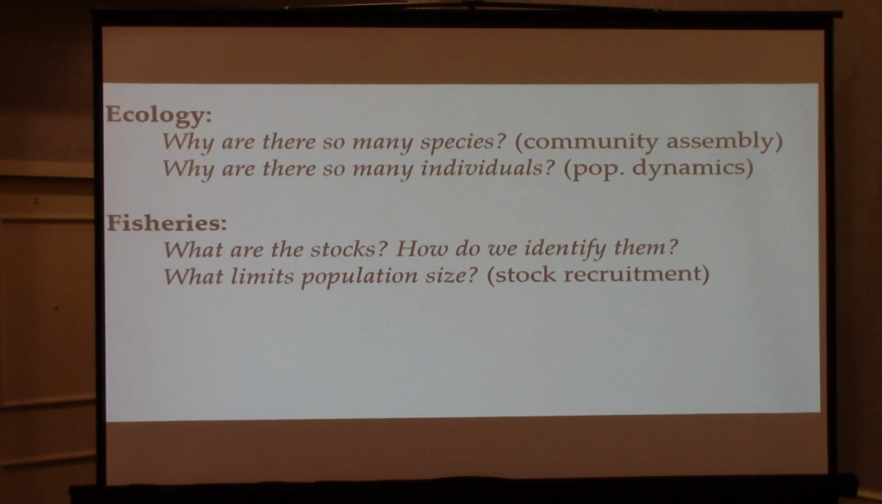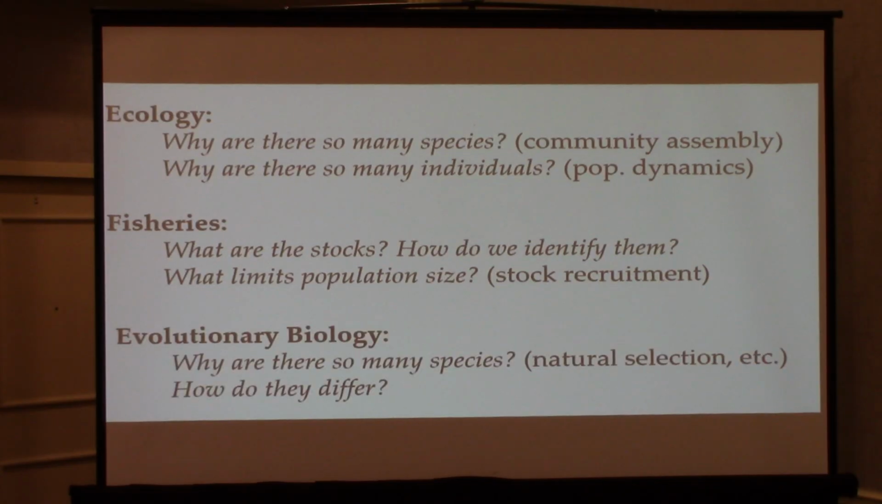And in fisheries, there's sort of related questions. The wording kind of changes a little bit, but we talk about stocks and fisheries. How do we identify them? Limits to population size, obviously, is of great relevance, so stock recruitment. And a lot of my training is in evolutionary biology, so I have that piece here. We also think about why there are so many species, but through a slightly different lens of natural selection as being a causal underlying production of biodiversity. And how do the species differ? So what are the actual differences in the genomes that give rise to this biodiversity?